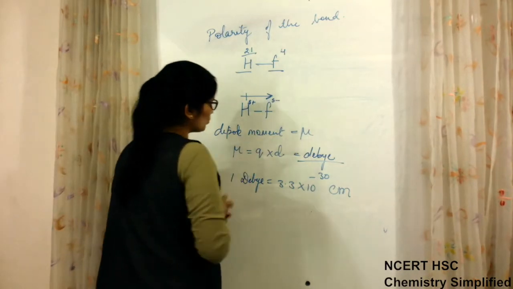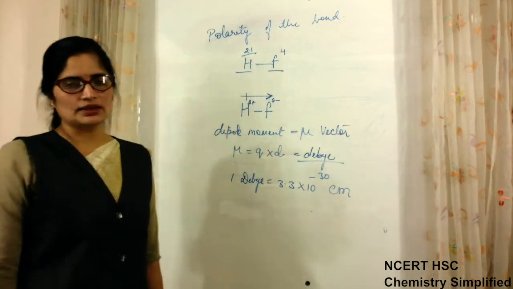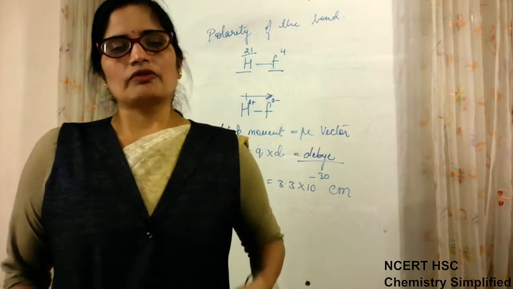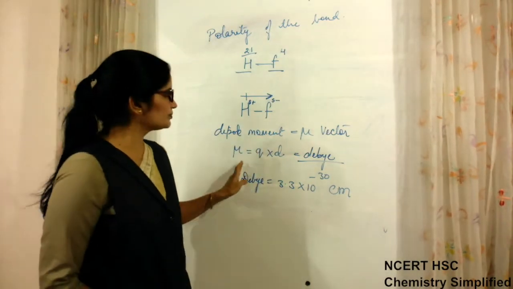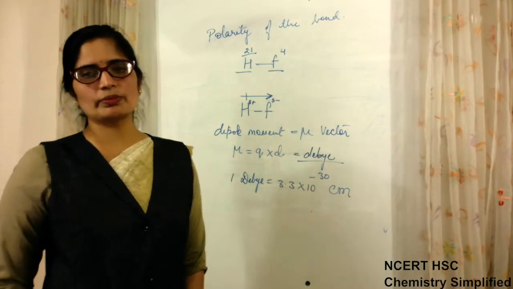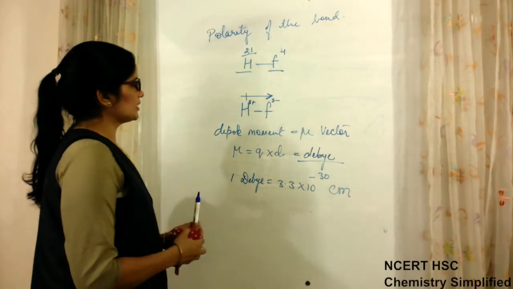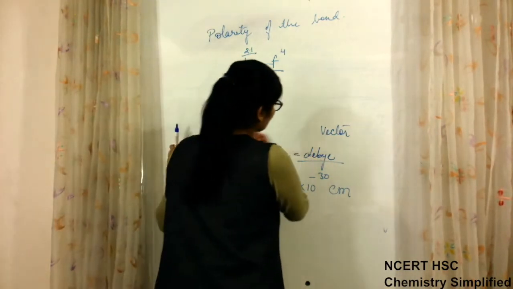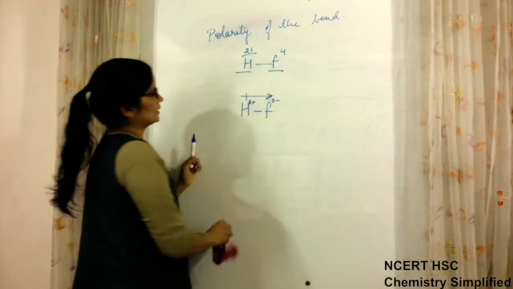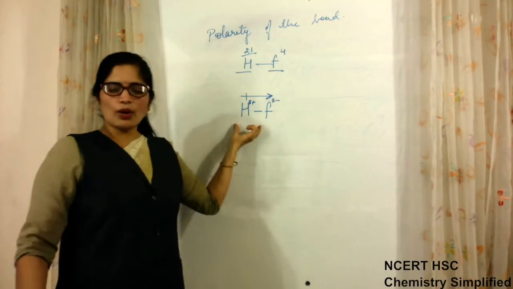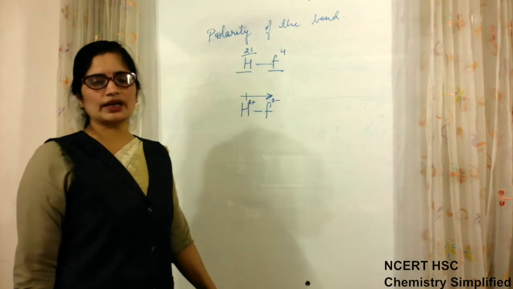Now, dipole moment is a vector quantity. So for finding out the value of dipole moment for a particular molecule, because it is a vector quantity, direction will also be taken into consideration. So it's not necessary that if we talk about a particular bond between H and F, then it will always have some value of dipole moment.